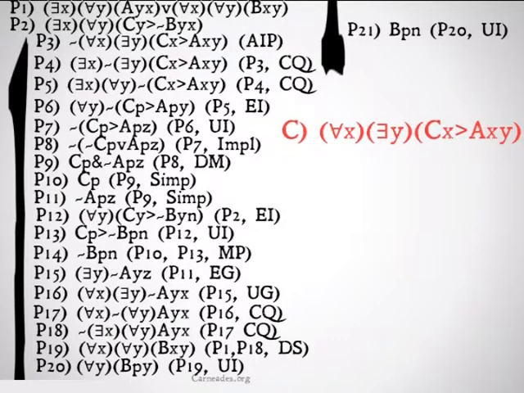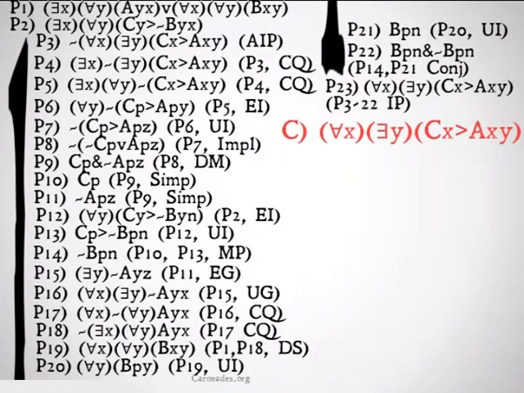We're allowed to do this and pick those variables we had before because this is universal, this is the general, this is not the existential or the specific. We then of course have bpn and not bpn from premise 14, premise 21 conjunction. That's a contradiction, so we can deny our original assumption in our indirect proof, which will give us the conclusion we were looking for. For all x, there exists a y such that x is c implies that x bears relation a to y. 3 through 22, indirect proof.